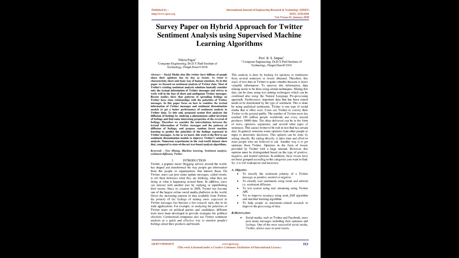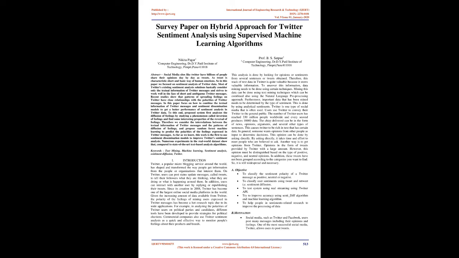Most of Twitter's existing sentiment analysis solutions basically consider only the textual information of Twitter messages and struggle to work well in the face of short and ambiguous Twitter messages. Recent studies show that patterns of spreading feelings on Twitter have close relationships with the polarities of Twitter messages. In this paper we focus on how to combine the textual information of Twitter messages and sentiment dissemination models to get better performance of sentiment analysis in Twitter data.